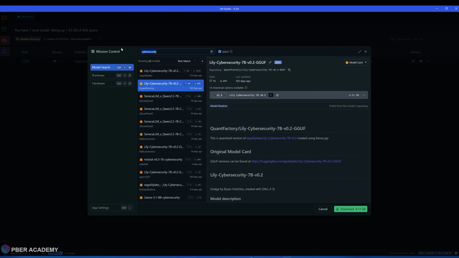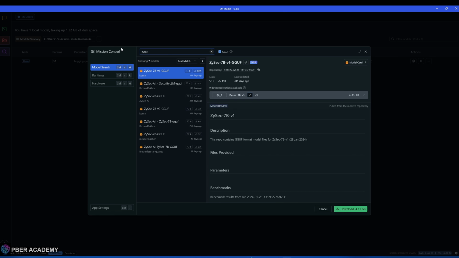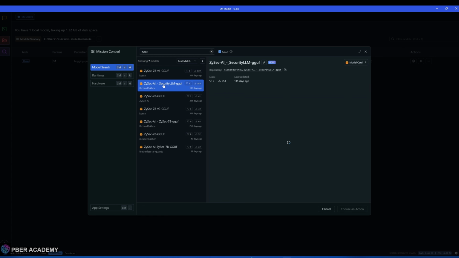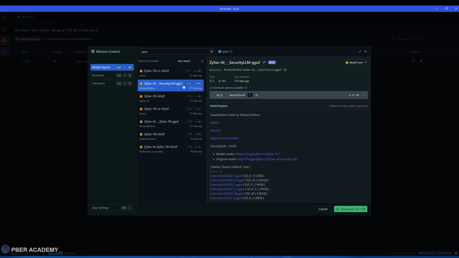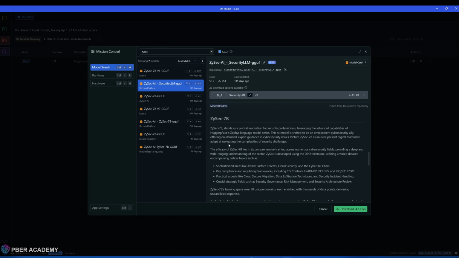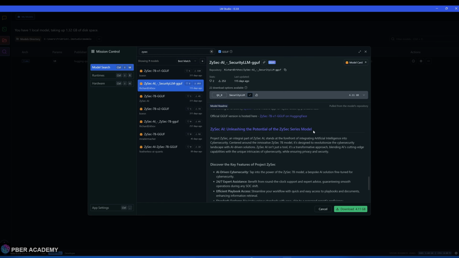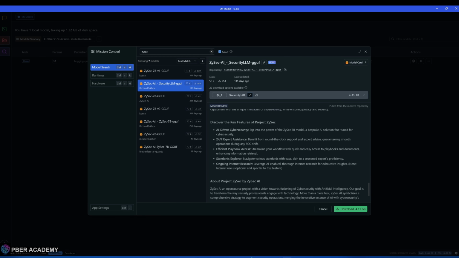I'm just going to search with ZySec. You can see there are a lot of models, in the same versions. The second one is the option, so we have to pick the second one, the AI security LLM. Here you can go back and see what the model is actually trained on, what the taglines are, what the aspects are. You can even see the roadmap, what plans they have for it.